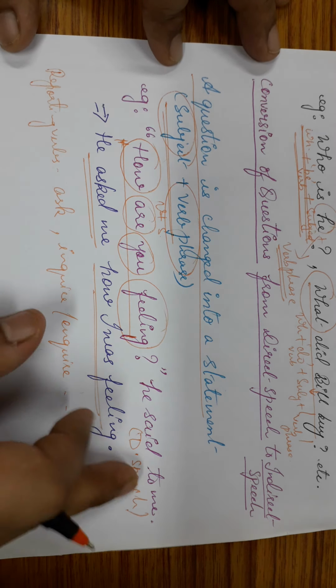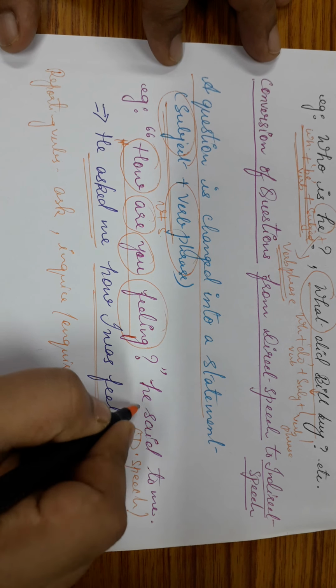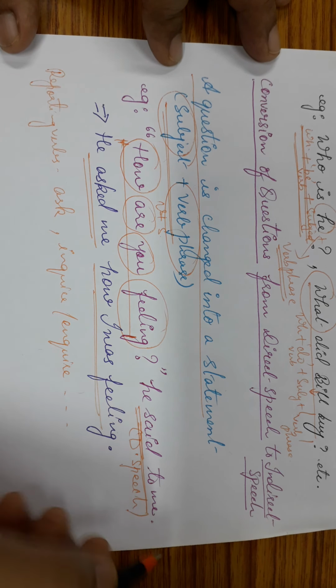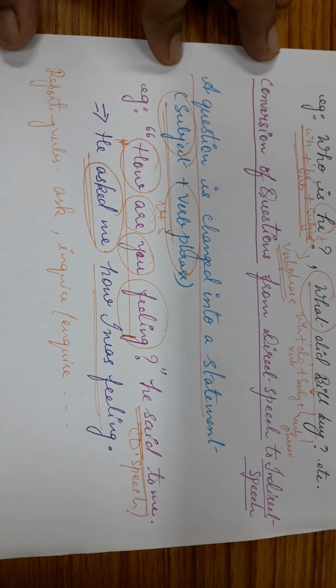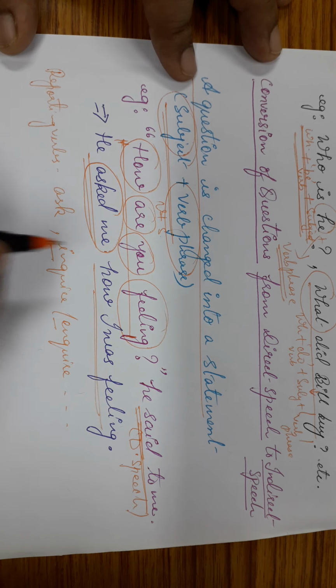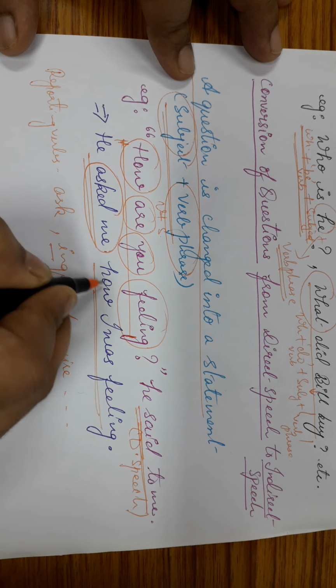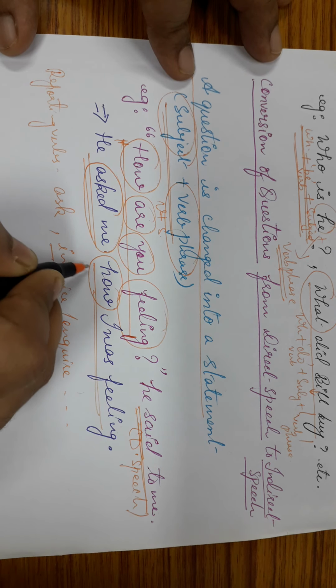Okay. Now see, in this case, "said to me" gets converted into "asked me". It will never be "asked to me", it will be "asked me". Or you can write "inquired". He inquired me. He asked me. You can write both the verbs. Okay. Then the WH question word is retained.